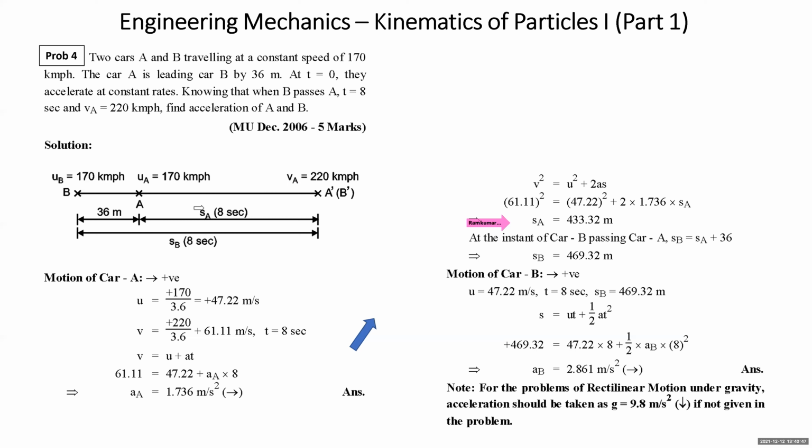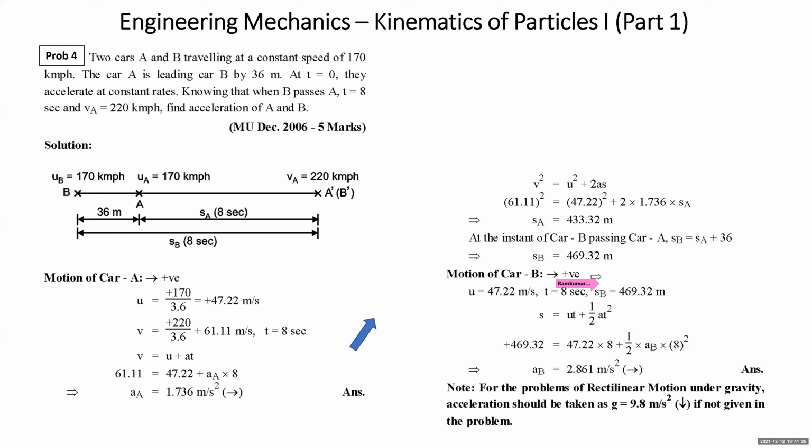Now we have understood that at the instant when car B is overtaking car A, distance covered by car B is SA plus 36. Right? At the instant of car B passing car A, SB is equal to SA plus 36. So SA is 433.32 plus 36, and SB is arrived at. Now motion of car B. Its initial velocity is the same, 47.22. Final velocity is not given, not asked. Time taken by car B is 8 seconds. Distance covered is 469.32. So at this stage, students, the final velocity of car B is not into consideration.